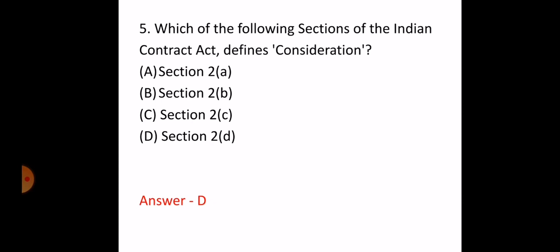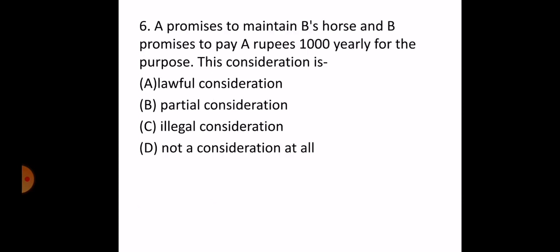The next question is, A promises to maintain B's horse and B promises to pay A rupees 1000 yearly for the purpose. This consideration is A. lawful consideration, B. partial consideration, C. illegal consideration, D. not a consideration at all. So, the correct answer is answer A, that is lawful consideration, because there is a mutual consideration and it is a lawful one.